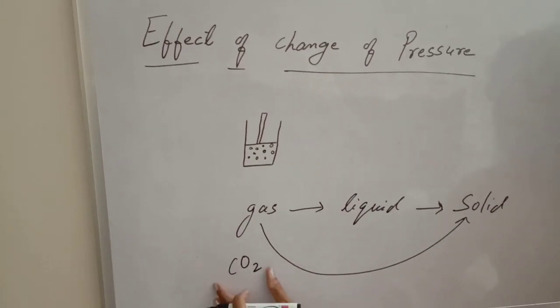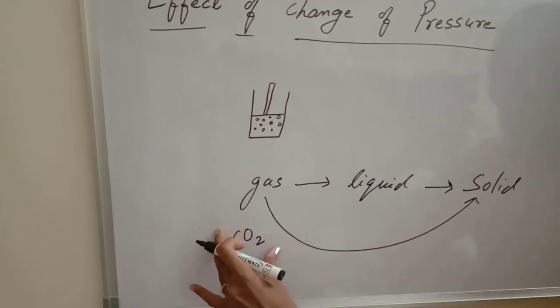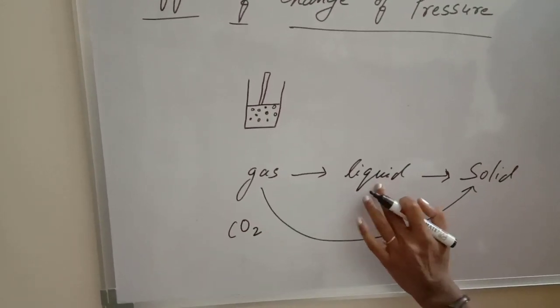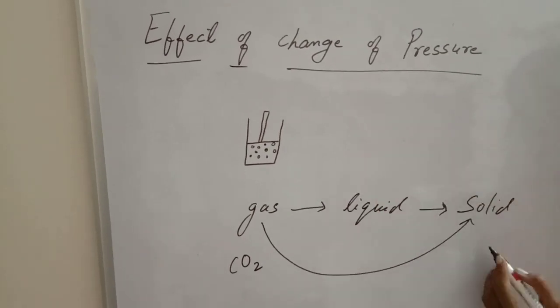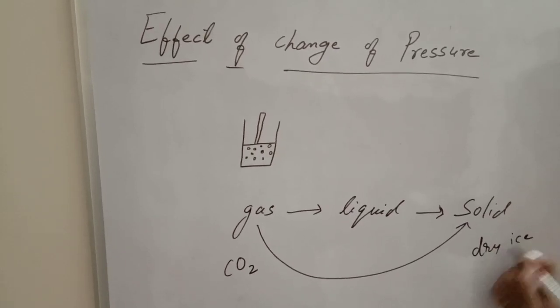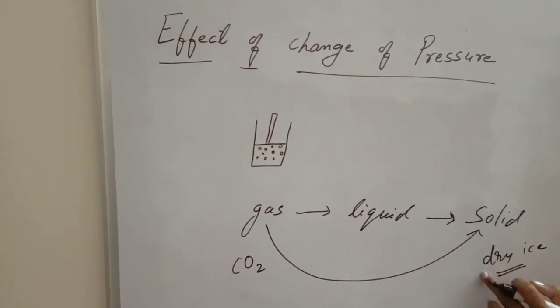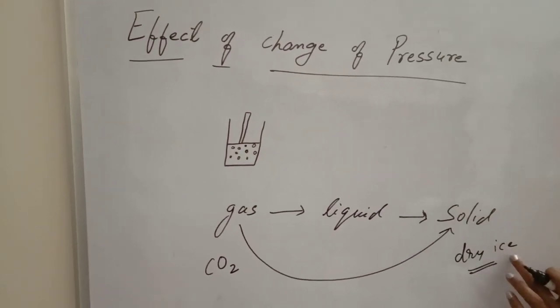Suppose you take carbon dioxide. It is in a gaseous state. If you give too much pressure to this gas, it doesn't get converted into liquid. It directly converts into solid state. And that solid state is called dry ice. So what is dry ice? Solid carbon dioxide, that is the solid form of carbon dioxide, is called dry ice.